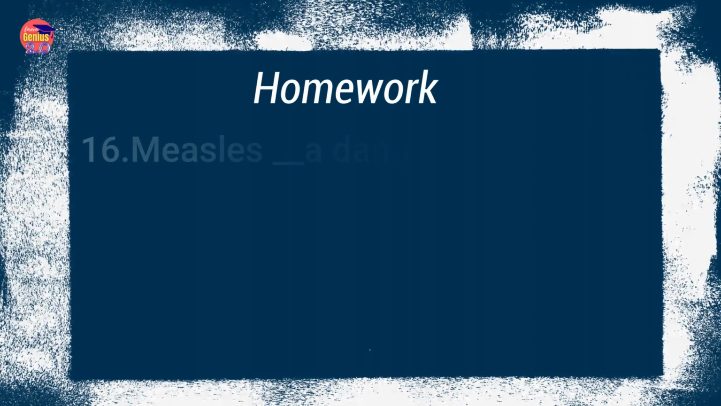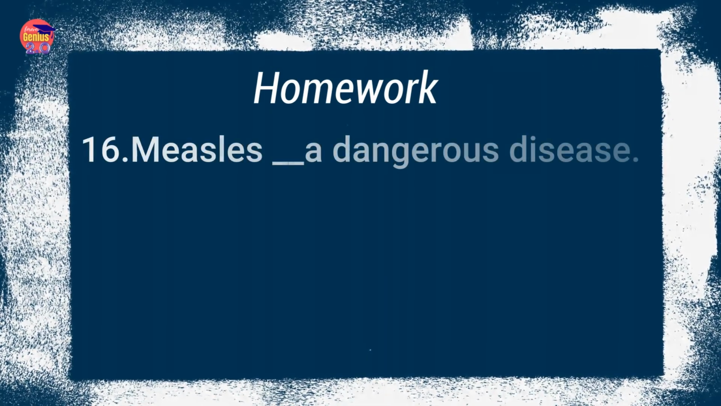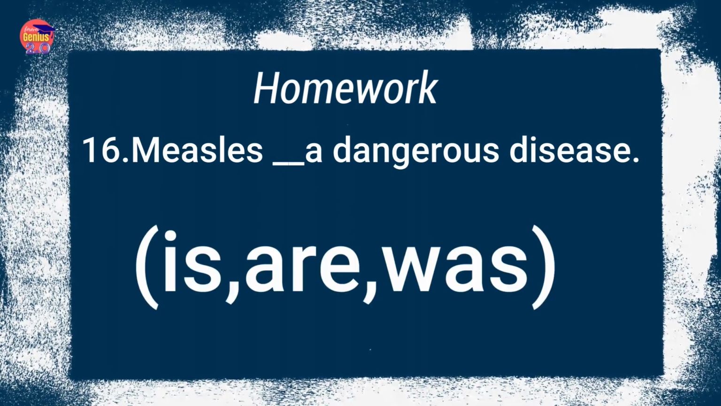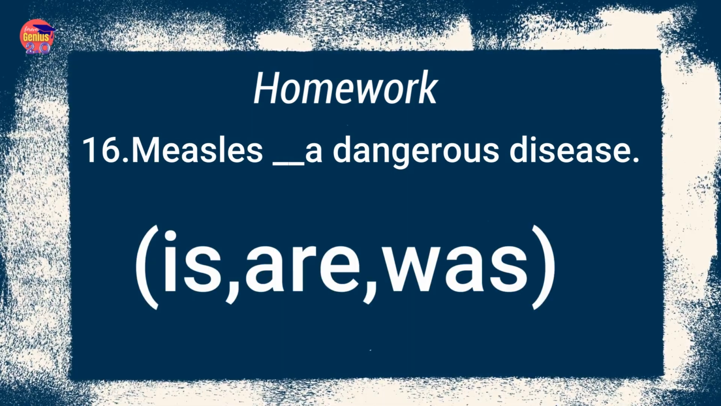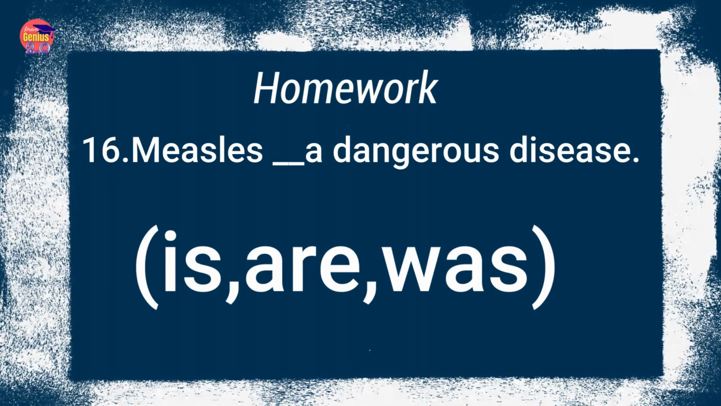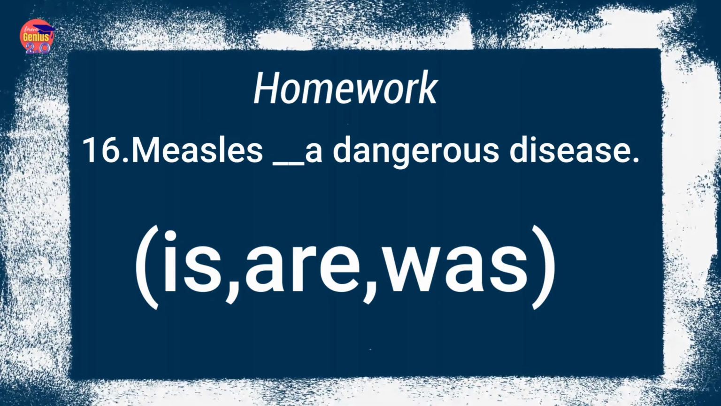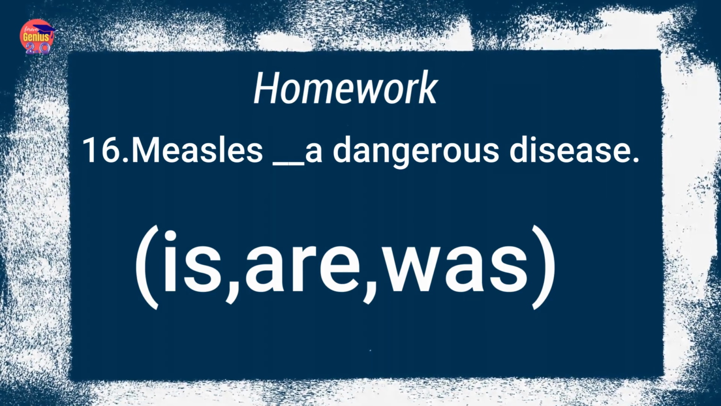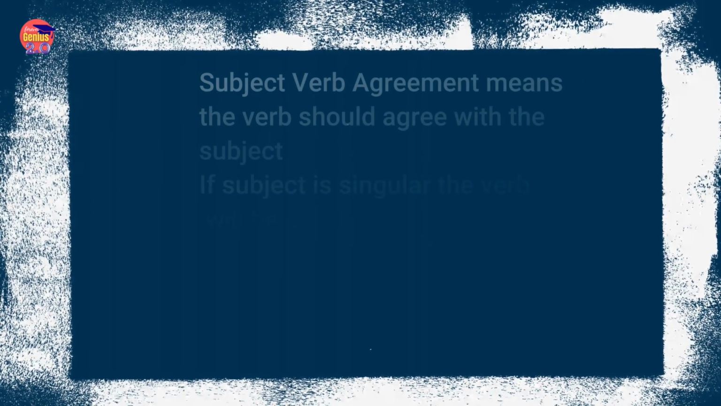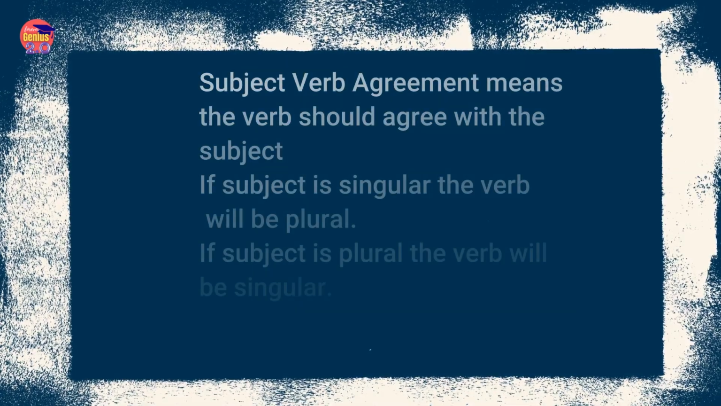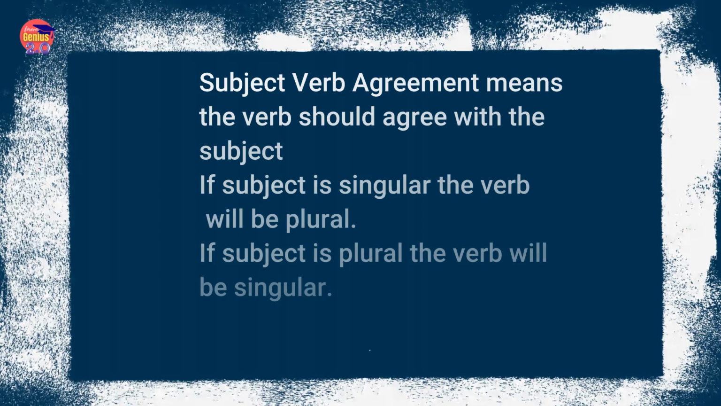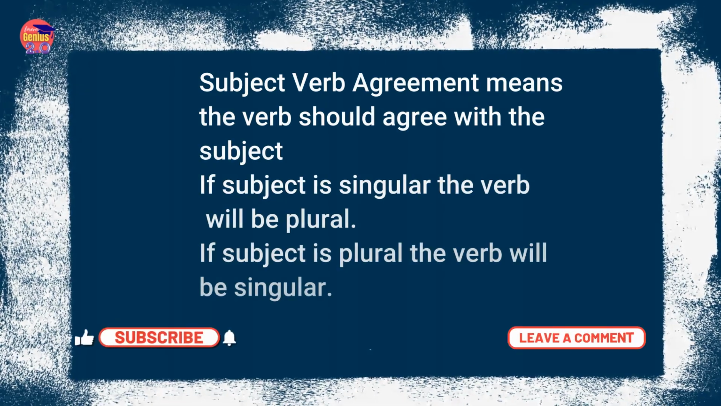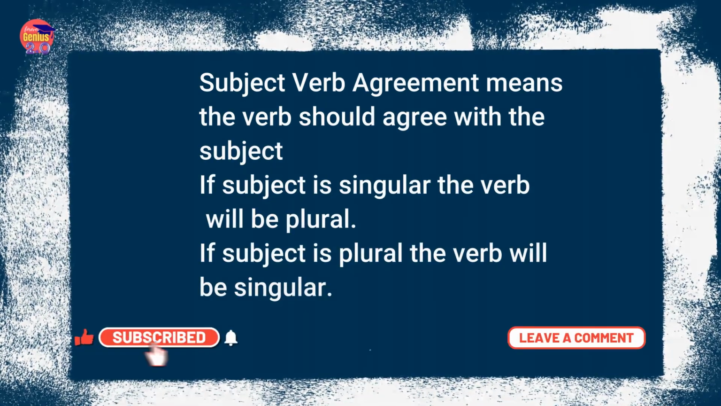Now one question in the homework. Measles dash a dangerous disease. Options are is, are, was. Now check out whether measles is a singular noun or plural noun. According to that, you will use the verb. And subject-verb agreement means the verb should agree with the subject. If subject is singular, verb will be singular. If subject is plural, verb will be plural.